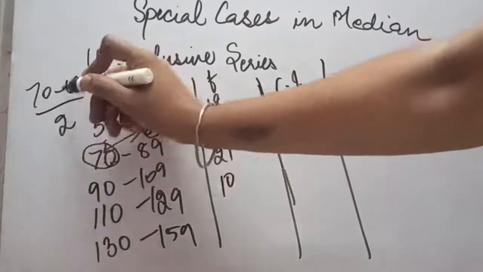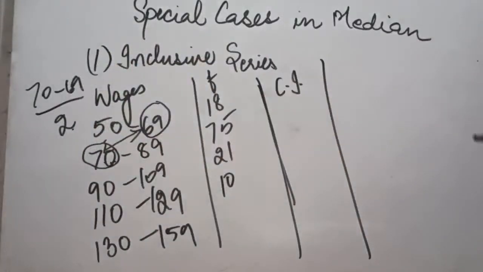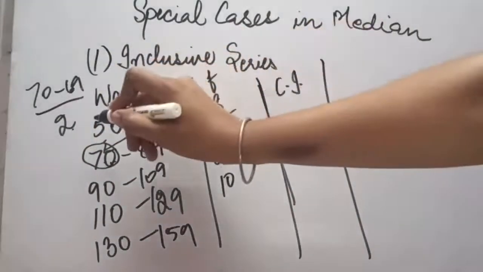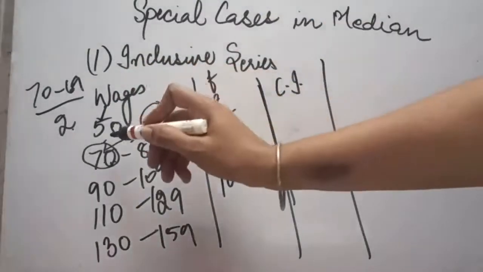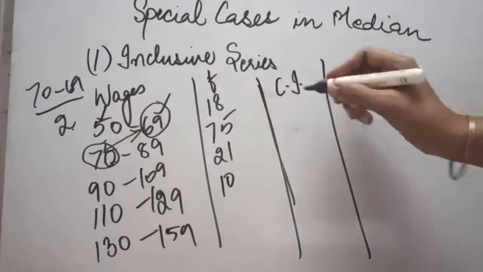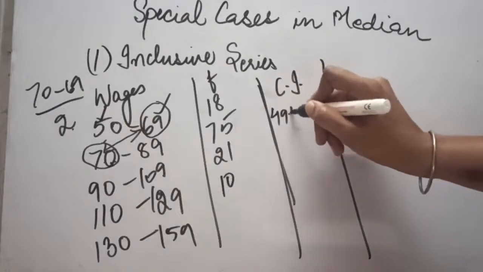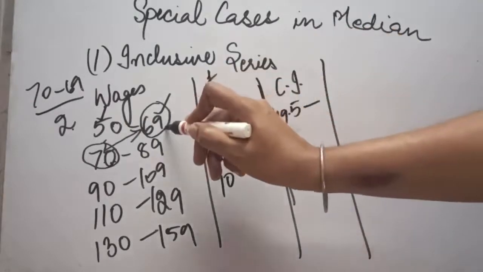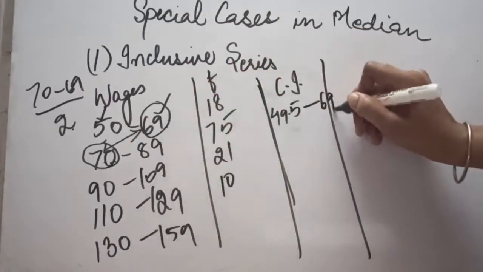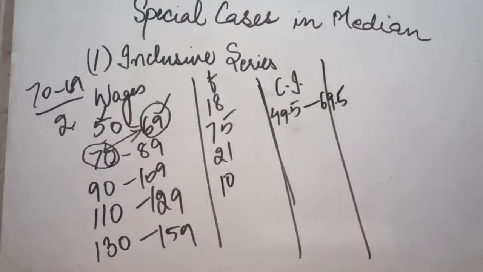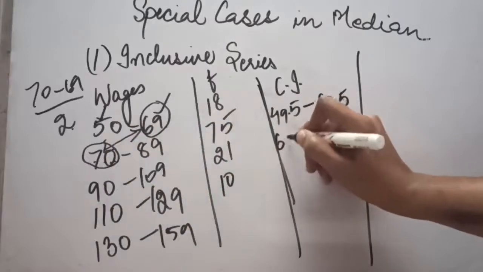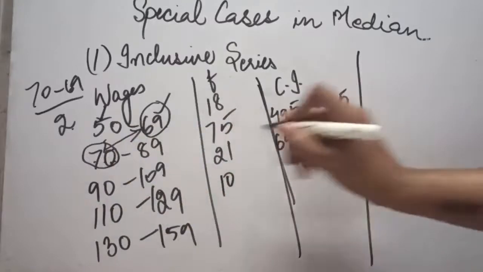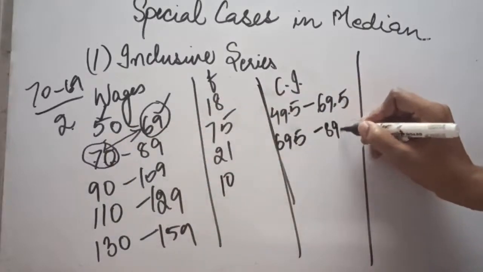by 2. So it is 1 divided by 2, which is 0.5. It will be deducted from the lower limit and added to the upper limit. So 50 minus 0.5 will be 49.5, and here we will add, so it will be 69.5. Now the second class interval, again minus 0.5, it will be 69.5, and here it will be 89.5.